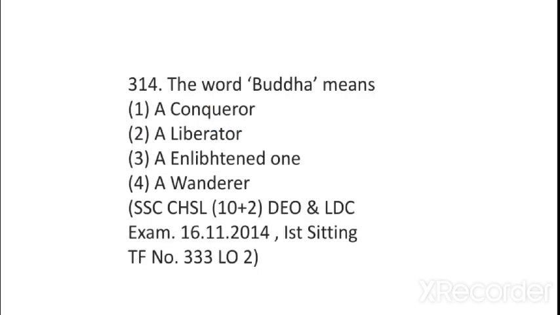The word Buddha means the enlightened one. Do you know that Lord Buddha and Mahavira were contemporaries? And do you know which rulers were contemporaries of Lord Buddha and Mahavira? It was Bimbisara as well as Ajatashatru. And who were Bimbisara and Ajatashatru? Ajatashatru was the son of Bimbisara. He killed Bimbisara to sit on the throne.